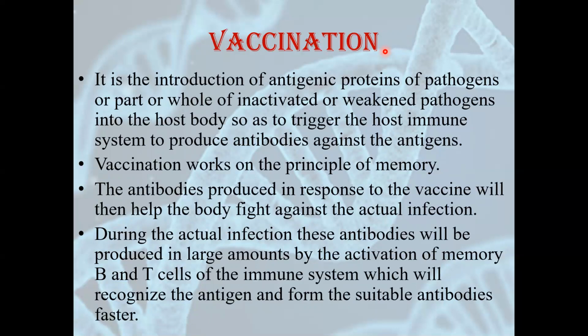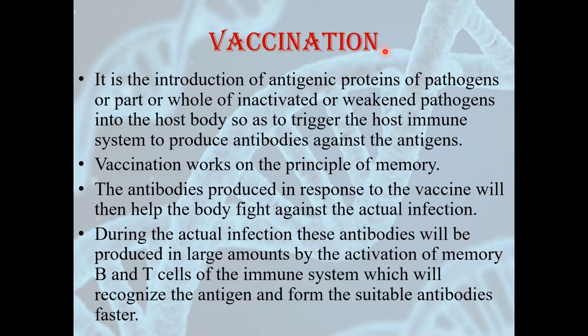So vaccination is very, very important for our body. Generally these vaccines are given before the age of 5 years, so that in later life, at any age, if there is an actual attack of the pathogen, our body can fight against it.